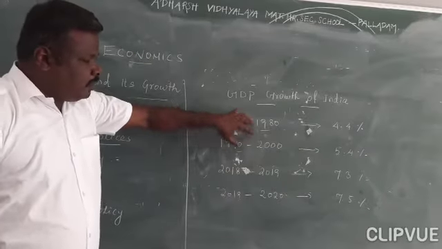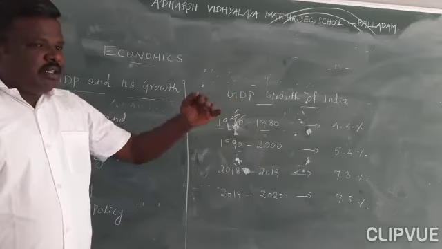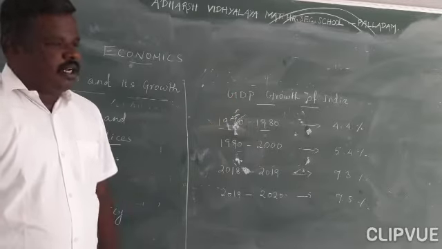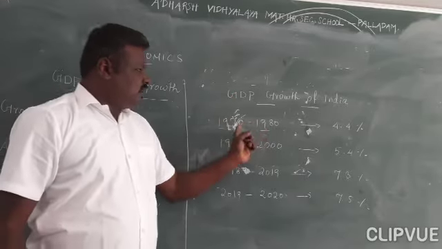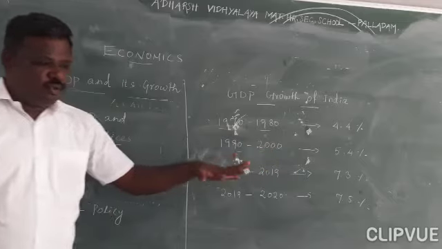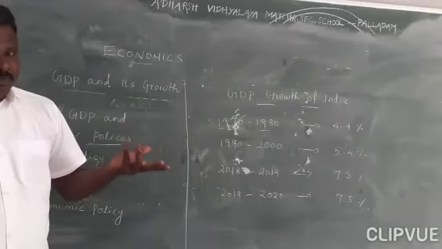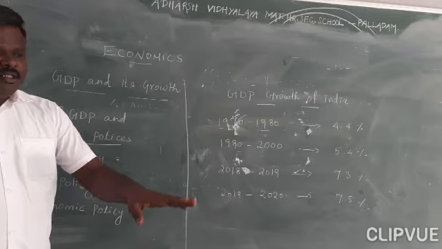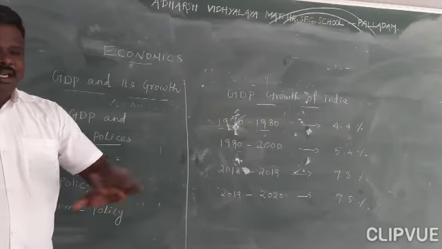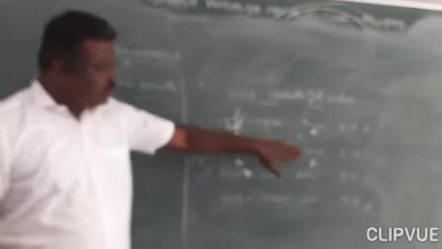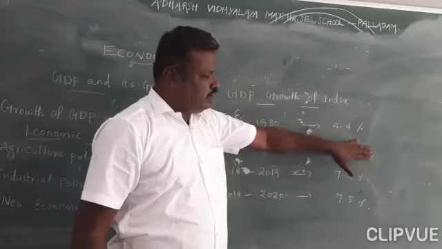We can see the gradual increase of the GDP rate. In the 70s and 80s there was no modernization of the economy. After independence they followed the same thing till 1990. Till then, India's GDP growth rate was 4.4%.